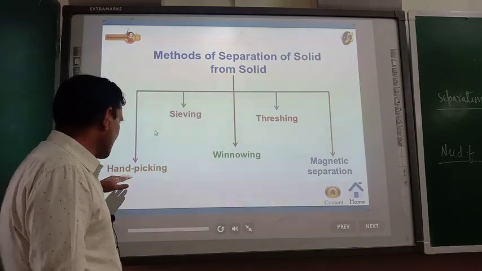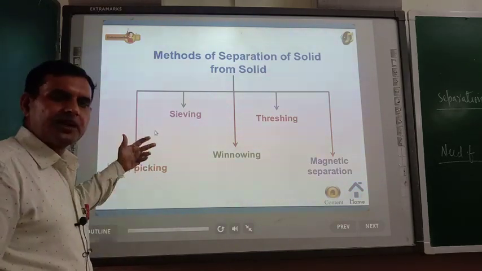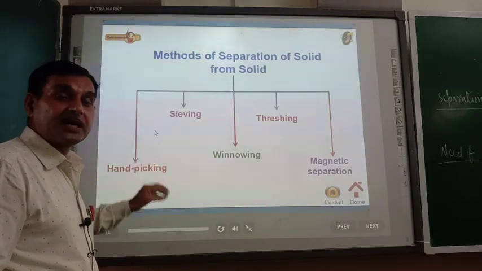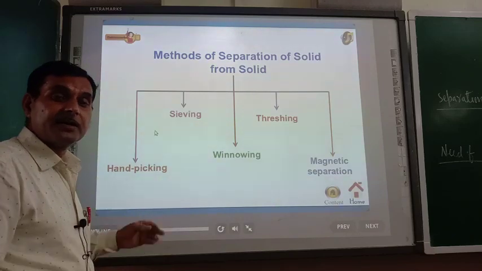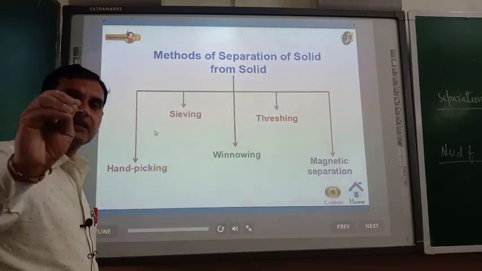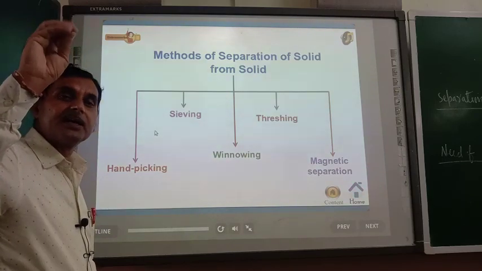Now here also there is a criterion. When the particle size of the constituents differs largely, hand picking can be applied. Sieving is also used when some particles are very small and some are very large.